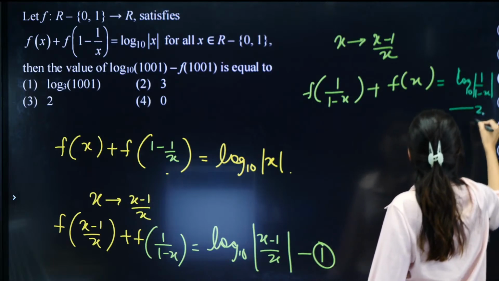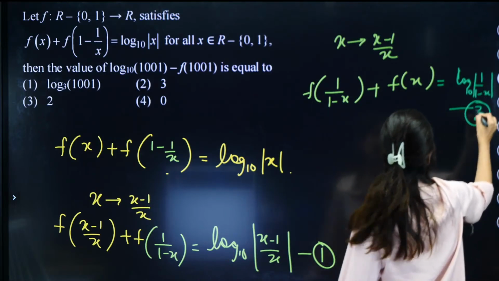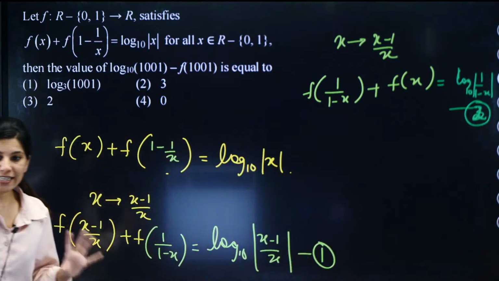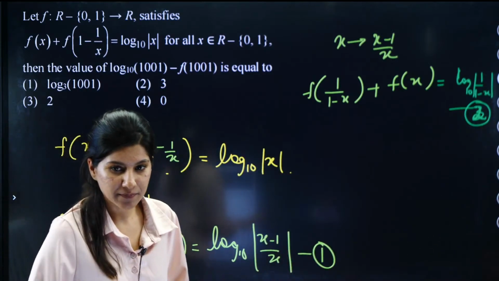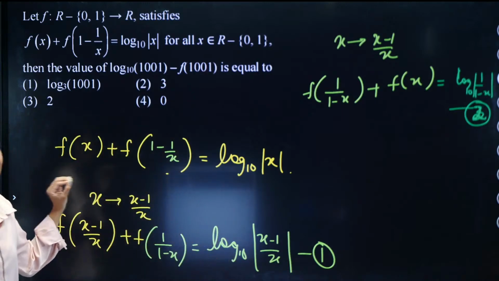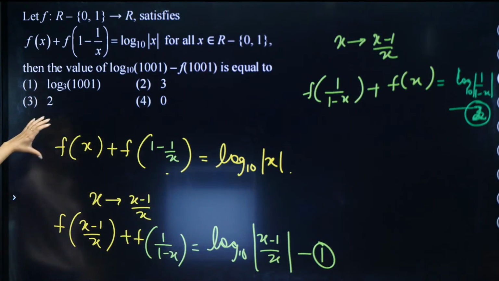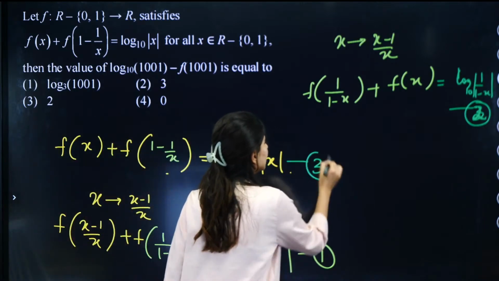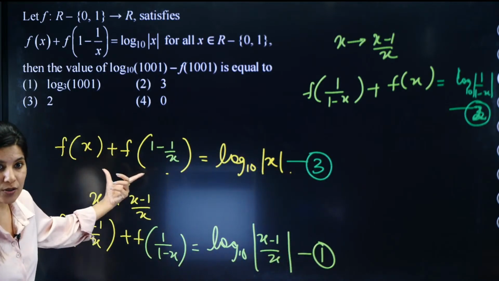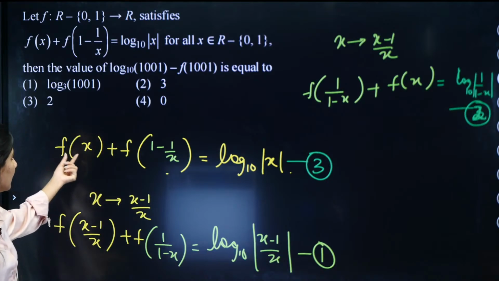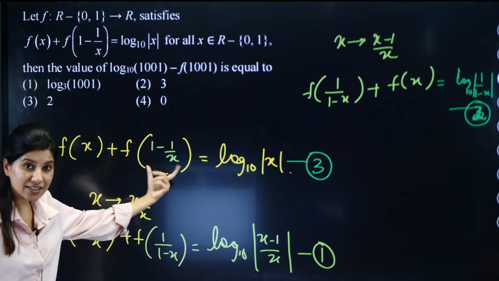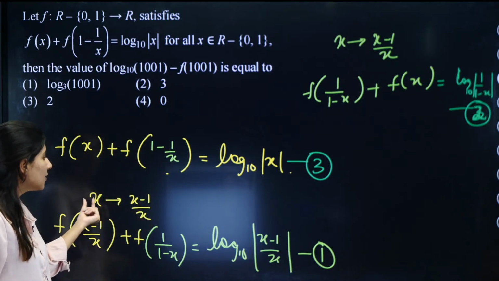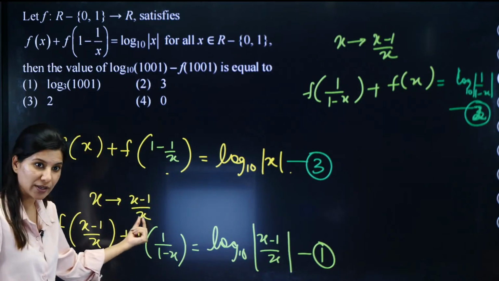This is your third equation. Sorry, second equation. Yes. Let me just explain this question one more time. This question is a slightly difficult question. So what we saw was, this was the equation given to us. Let me mark this equation as 3. The moment I saw this equation, I realized that I need to replace this x by this value, x minus 1 upon x. So let's replace x by x minus 1 upon x.